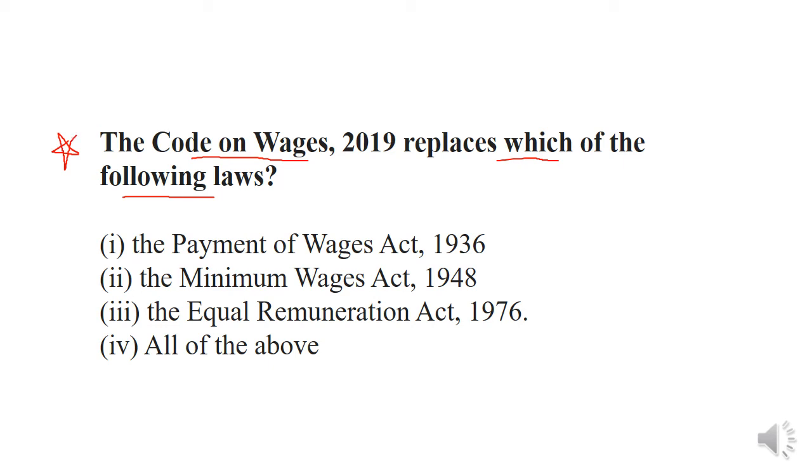In this Code on Wages, basically 4 laws have been compiled: the Payment of Wages Act 1936, Minimum Wages Act 1948, the Equal Remuneration Act 1976, and apart from this, the Bonus Act has also been included in the Code on Wages Act 2019.